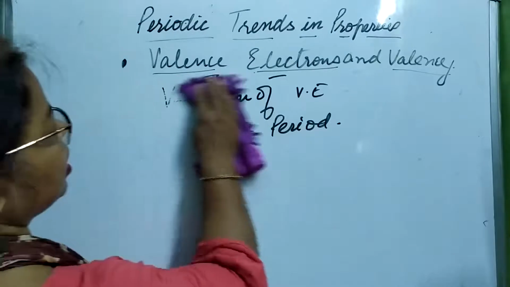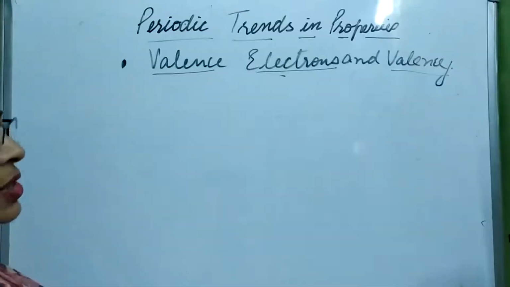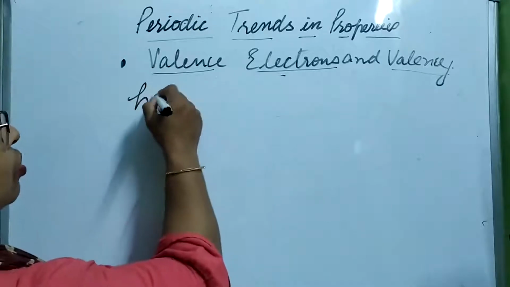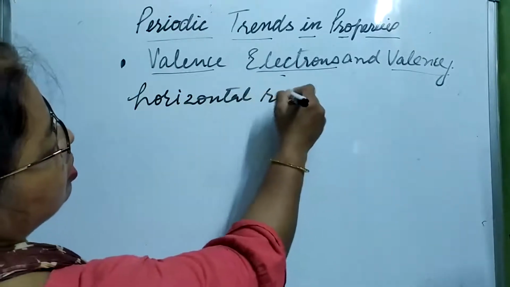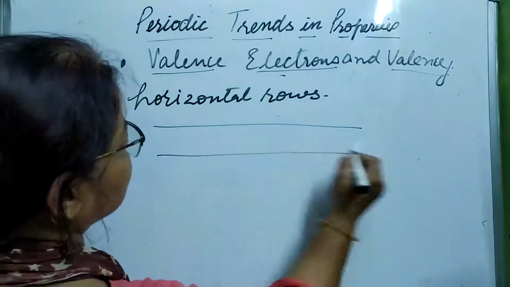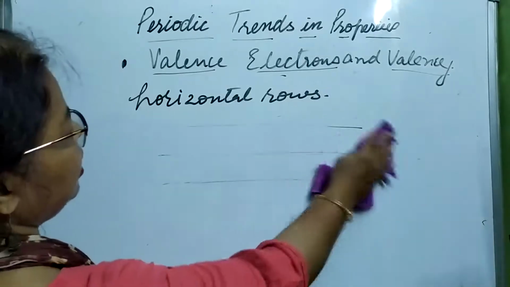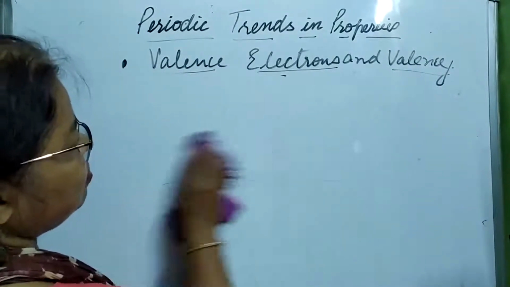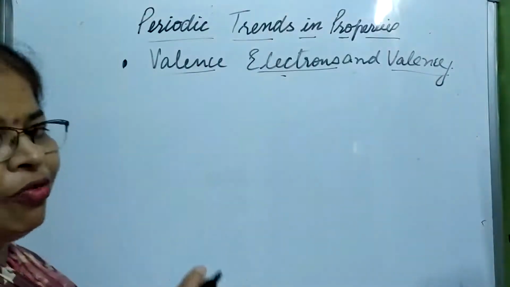Let us see. What are periods first of all? Periods are the horizontal rows of the periodic table. Horizontal rows, means the rows which are seen like this. How many periods are there? 7 periods. Fine. So, in them, we are going to find out how the valence electrons vary.